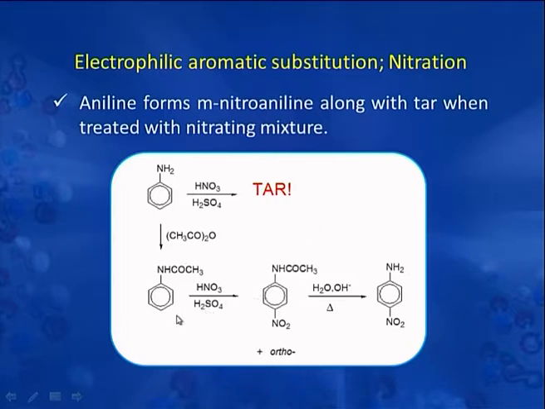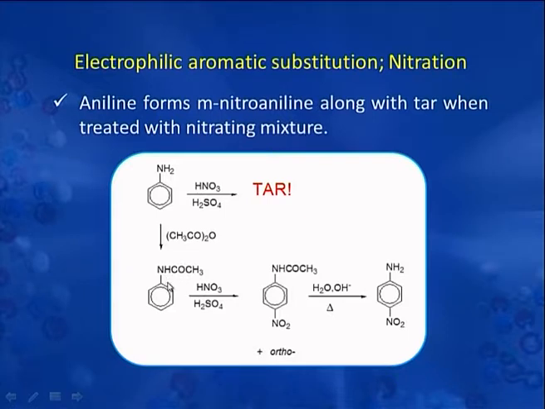But if we want to prepare para-nitroaniline, then what will we do? We will first convert aniline into acetanilide by the treatment with acetic anhydride. Now, what is the difference between aniline and acetanilide? This is a highly activating group, NH2, and this is a mildly activating group. The reason is the presence of electron withdrawing carbonyl group next to the nitrogen.